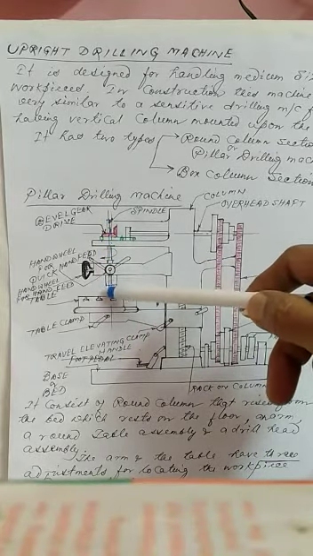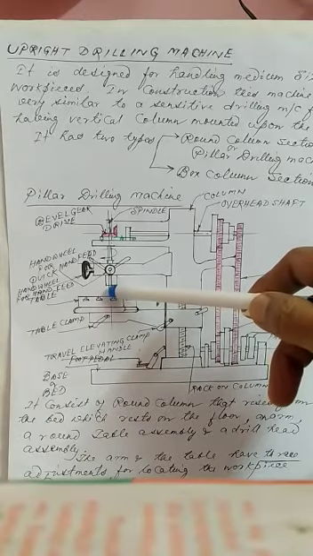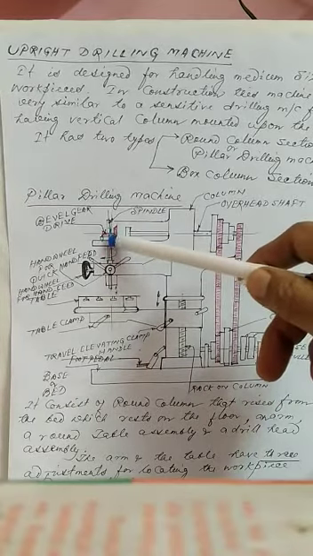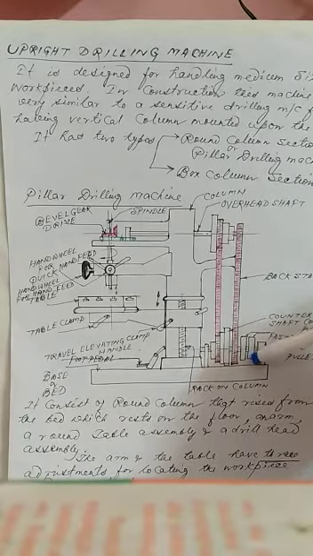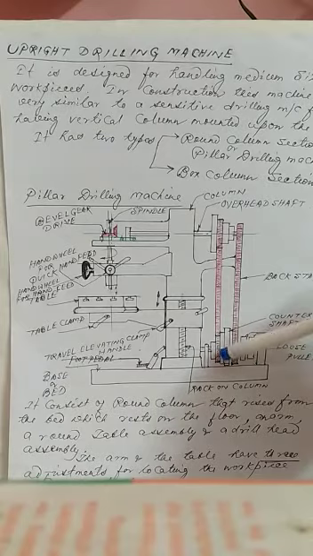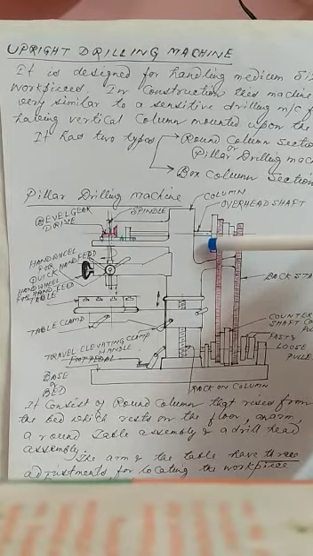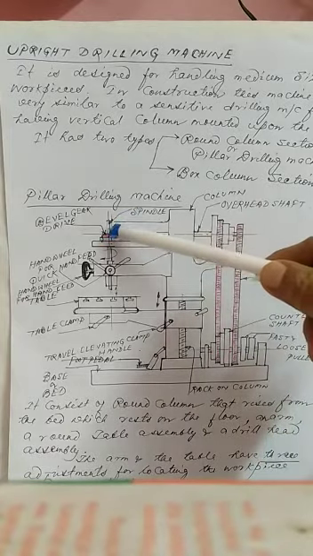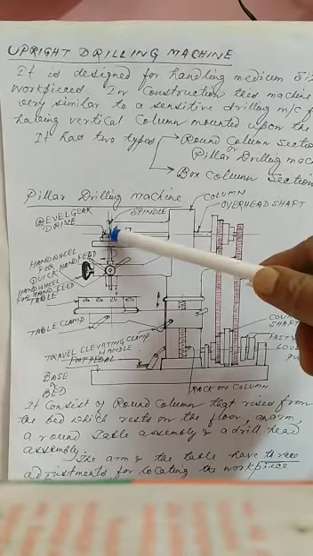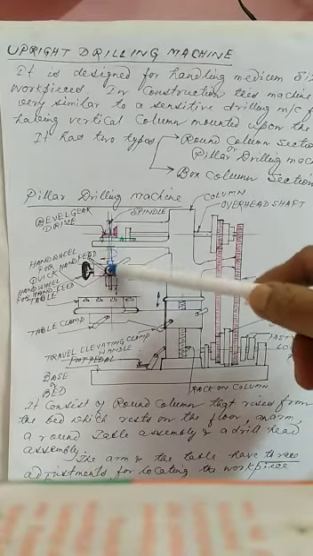In this spindle, we can hold the drill, and the drill gets its rotation motion from this bevel gear, and this motion comes from the fast and loose pulley which is fitted here. I have shown you clearly. From this fast and loose pulley there are cone pulleys, and this cone pulley transfers the motion to this cone pulley through a belt, and this cone pulley ultimately transfers the motion through this overhead shaft to this bevel gear, and this bevel gear converts the motion perpendicularly to the spindle.